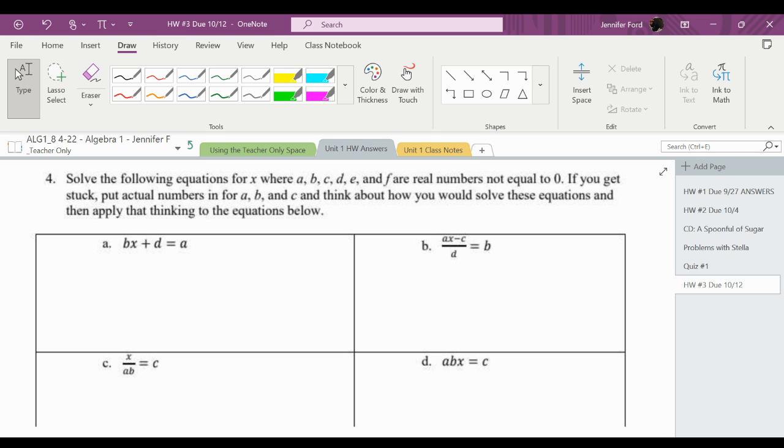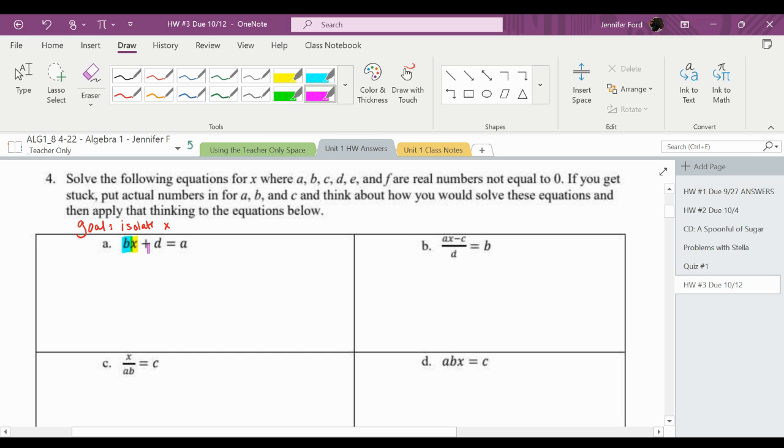So here we go. All right, we're solving for x, which means I want to isolate x. So my goal, parentheses, to isolate x. And I look at it and I see that x is being multiplied by b.